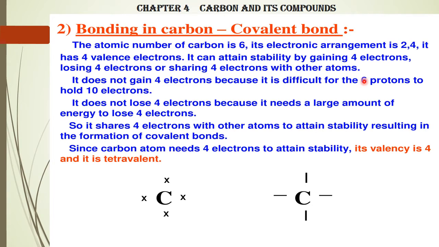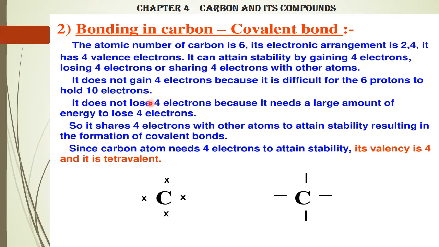All these 3 numbers are always the same. And you will find protons in the nucleus. So in the nucleus you have 6 protons, which will have to hold 10 electrons if you gain 4 electrons. That is very difficult, so it cannot gain electrons.